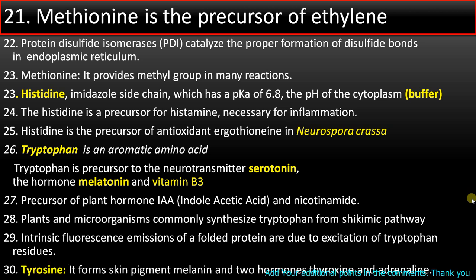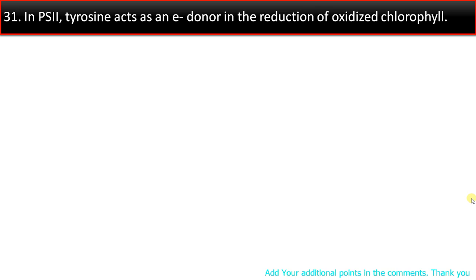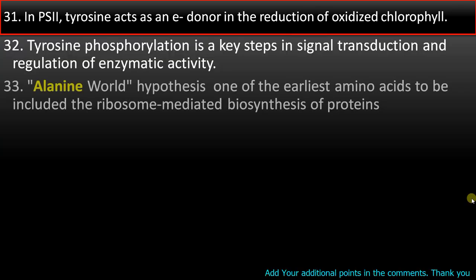Point number 30. Tyrosine. It forms skin pigment melanin and two other hormones, thyroxine and adrenaline. Point number 31. In photosynthesis, in photosystem 2, tyrosine acts as an electron donor in the reduction of oxidized chlorophyll. Point number 32. Tyrosine phosphorylation is a key step in signal transduction process in the regulation of enzymatic activity. We call the protein as tyrosine kinase.